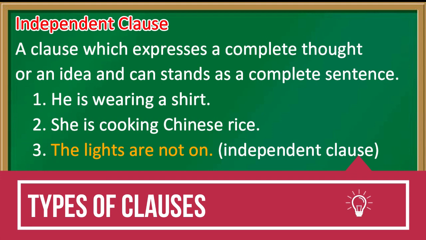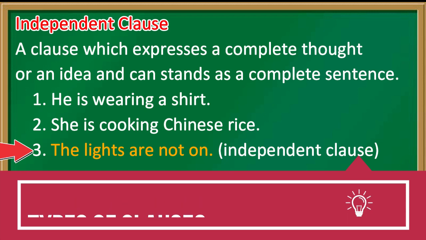Now if we categorize clause, we are having 2 main categories. The first one is independent clause. An independent clause, as I told you, expresses a complete thought and it can function as a complete sentence. For example, he's wearing a shirt is a complete sentence. She's cooking Chinese rice, or the lights are not on, is an independent clause.